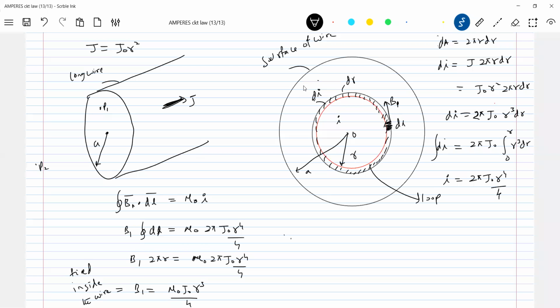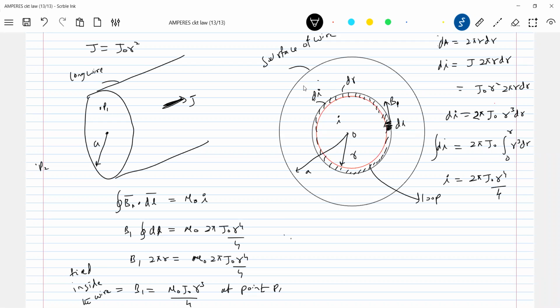How to calculate outside the wire? So we should find out now the field inside the wire at point P1. The point P2 lies outside the wire, and inside the wire the current density is varying radially.